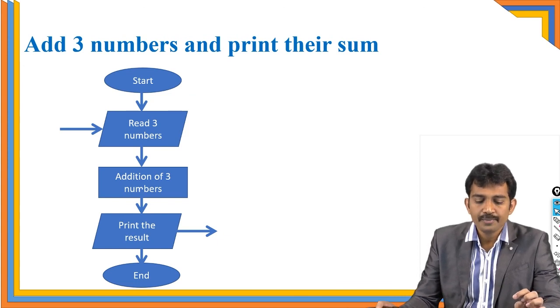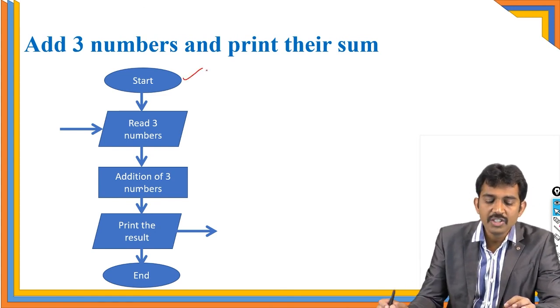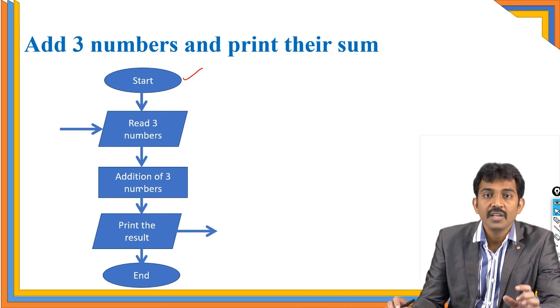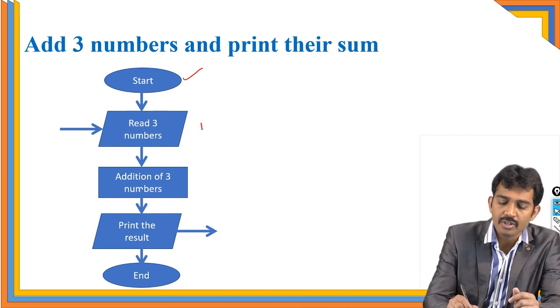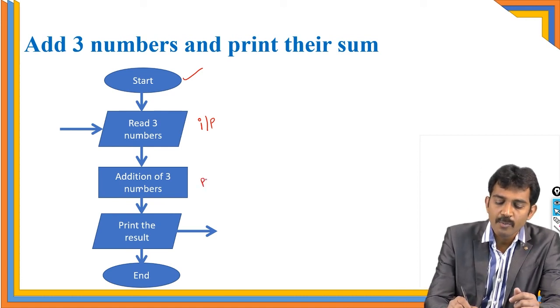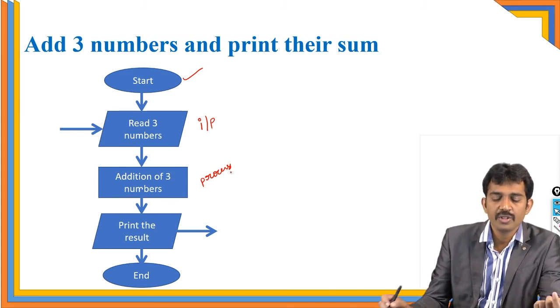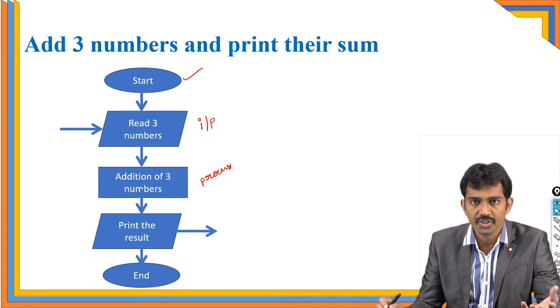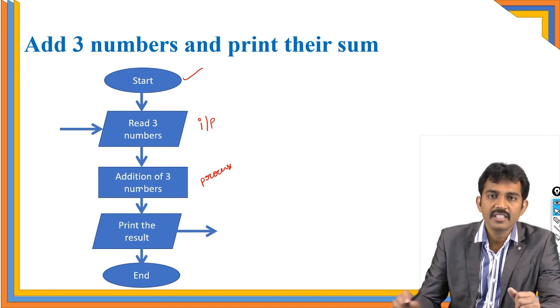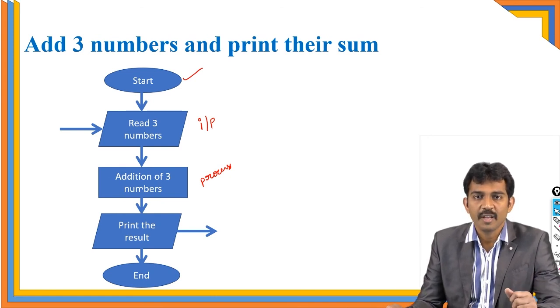Here, what I'm going to do, first one, start. This is the initial step. This is start. And when you mention your arrow here, then this is called an input. Here you're going to take the input. Here, perform a process: adding the 3 numbers and store into the sum. As you wish, you can write. And print the result. This is a small flowchart for calculating the addition of 3 numbers.